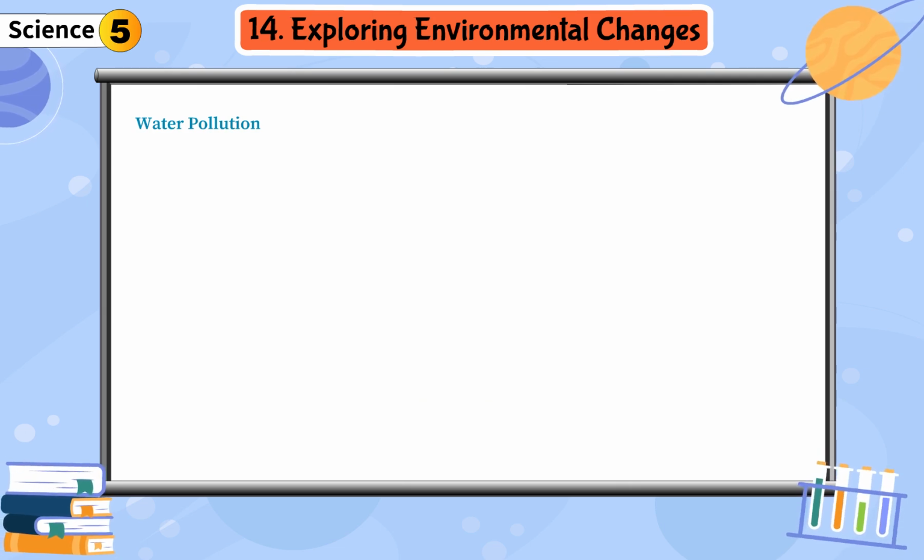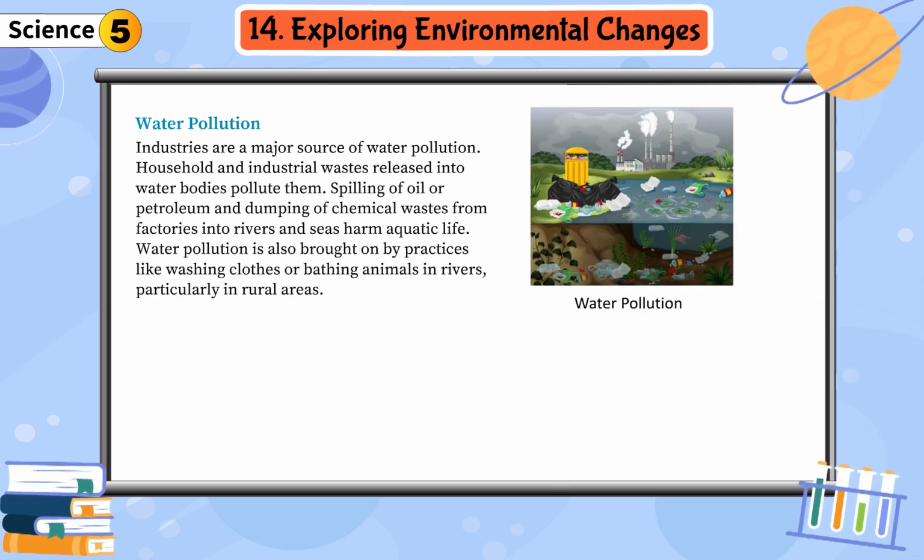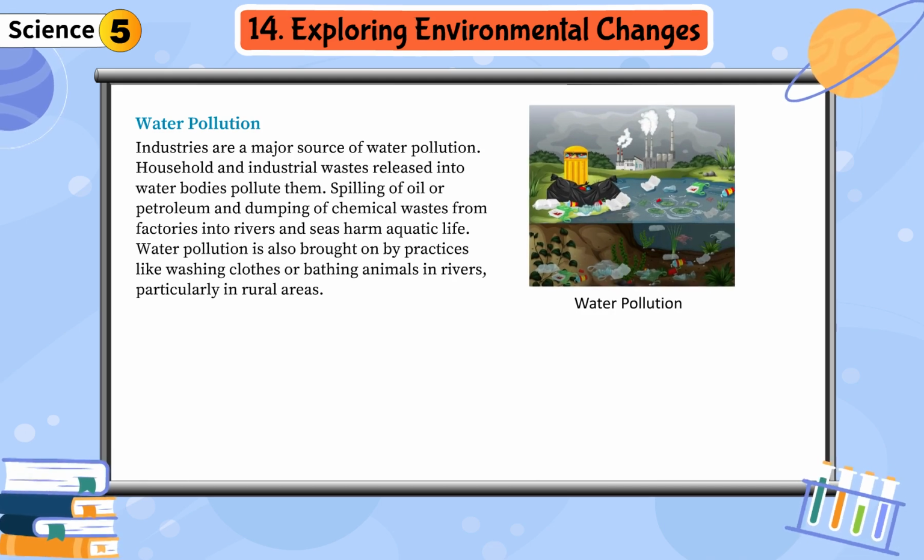Water pollution. Industries are a major source of water pollution. Household and industrial wastes released into water bodies pollute them. Spilling of oil or petroleum and dumping of chemical wastes from factories into rivers and seas harm aquatic life.